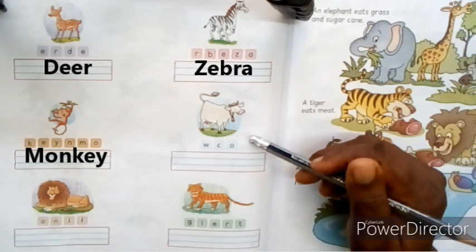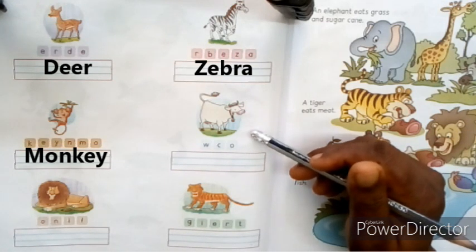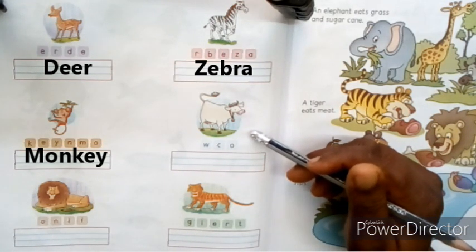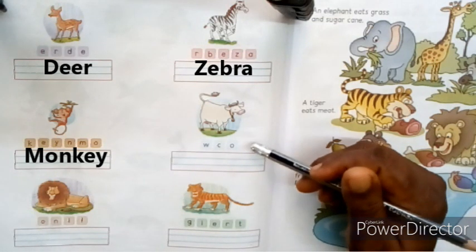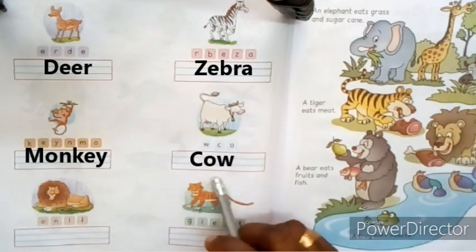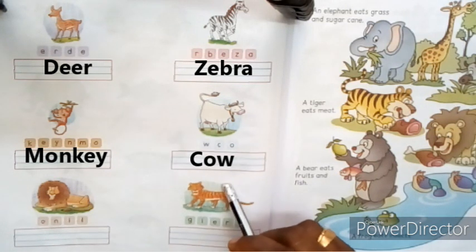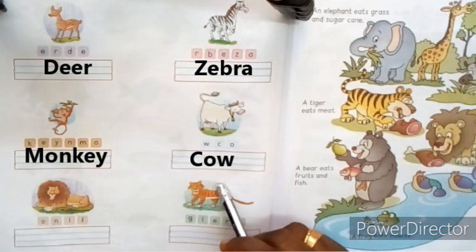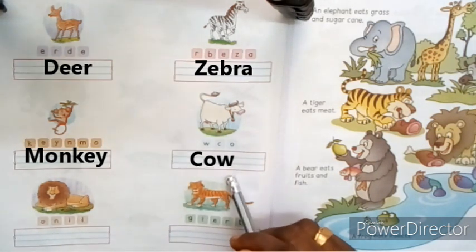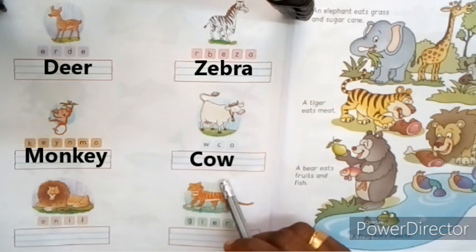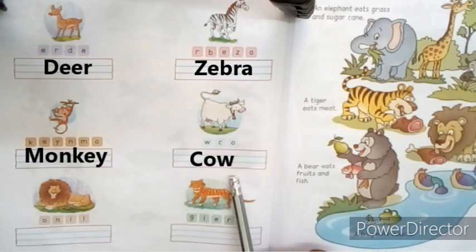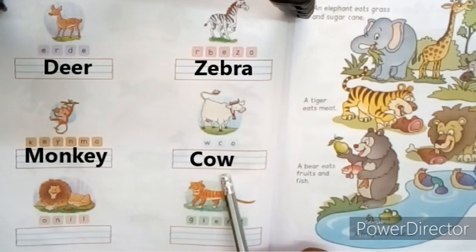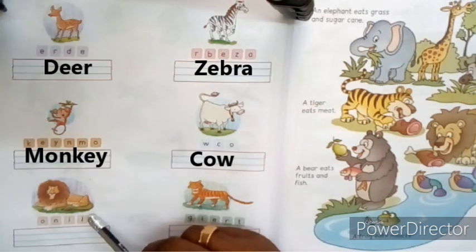Which is the next animal? It is a cow. What's the spelling of the word cow? C-O-W, cow. You write the correct spelling of the word cow here.